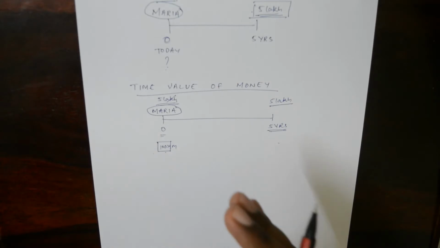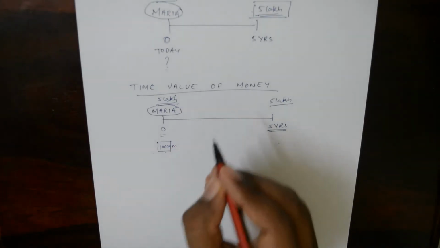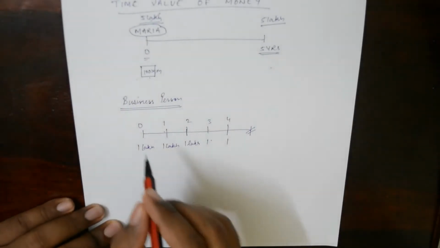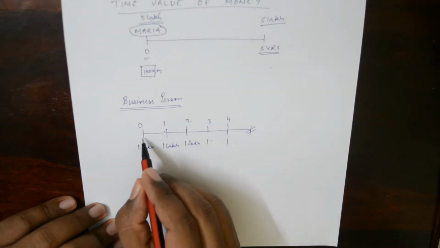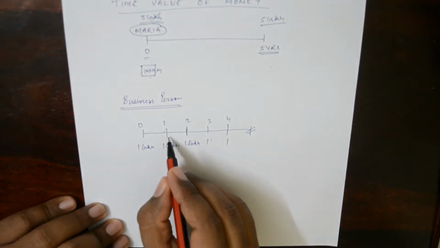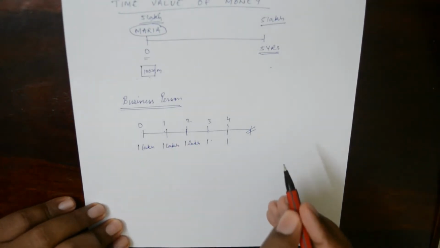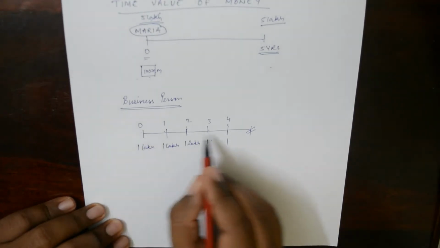So therefore, as a business person, you want your money not to remain idle but to generate returns. Coming to the concept here, suppose you are a business person and today you have put 1 lakh. After 1 year you have put another 1 lakh. Similarly, 5 times you have put 1 lakh every year, which means you have put 5 lakhs over these years.